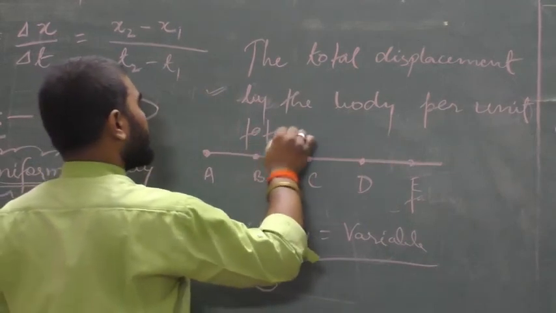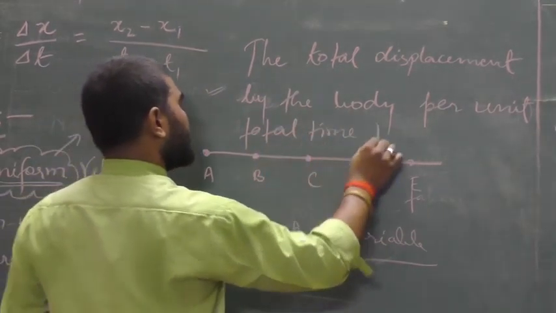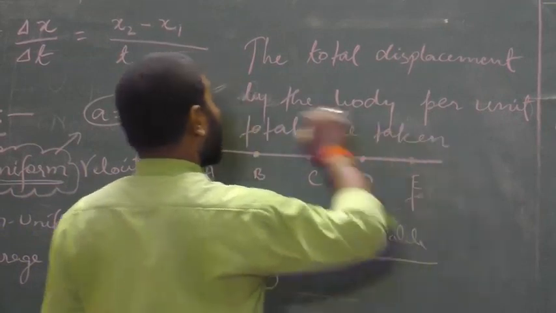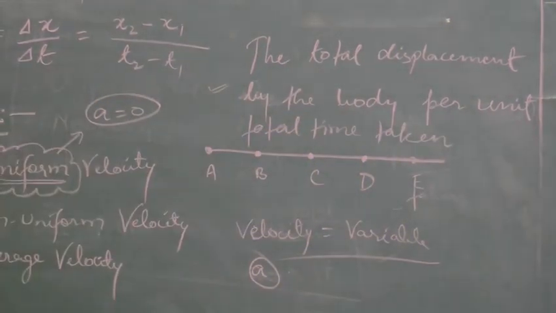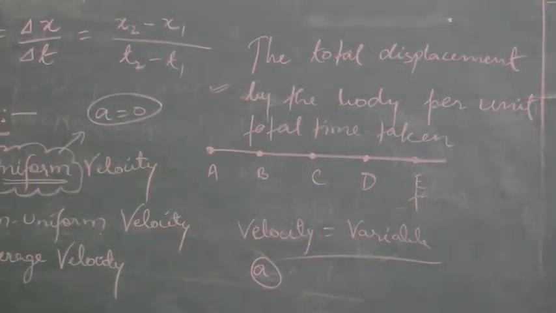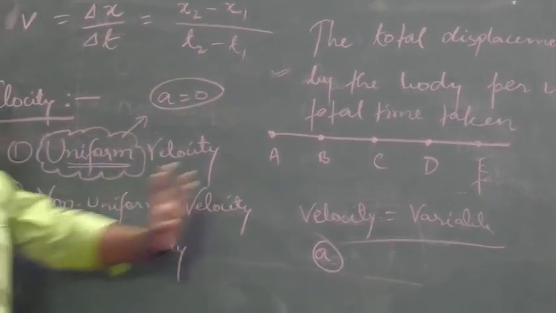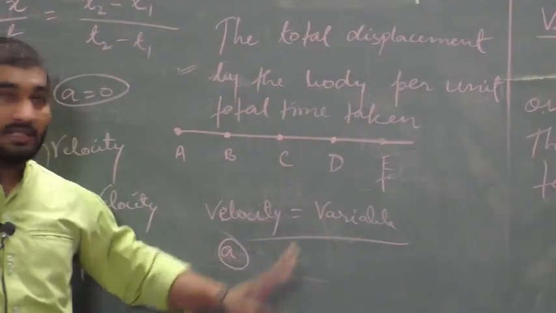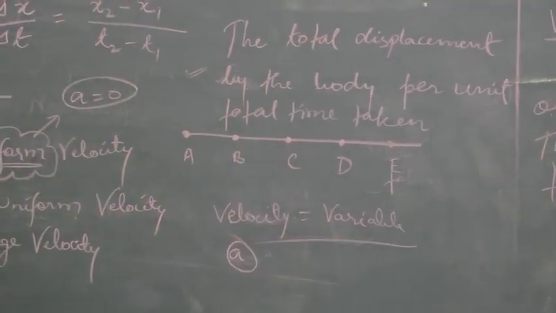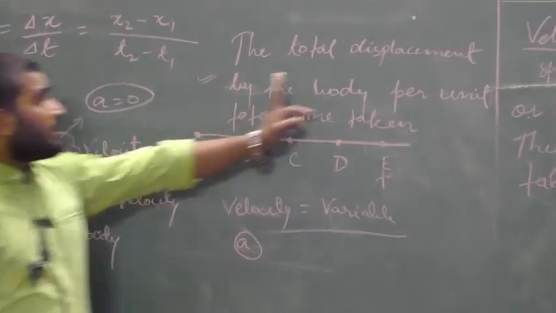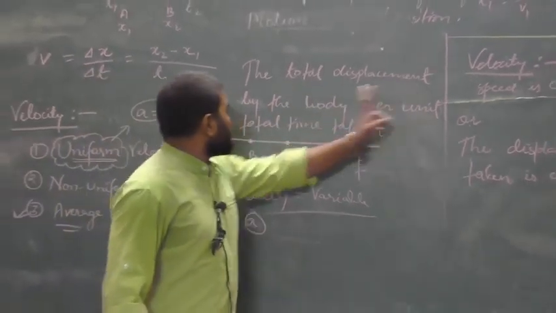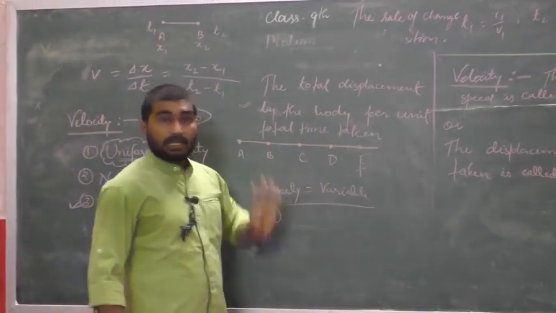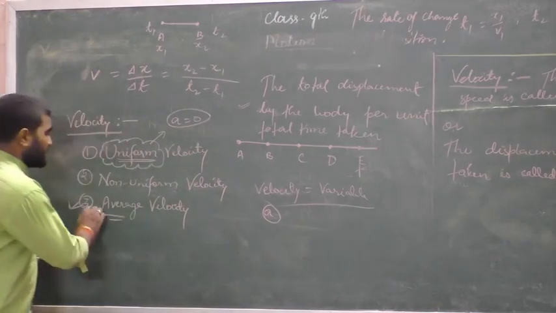In the same way, in the case of average speed, the total distance traveled by the body per unit total time taken is called average speed. And in the case of velocity, the total displacement by the body per unit total time taken is called average velocity.